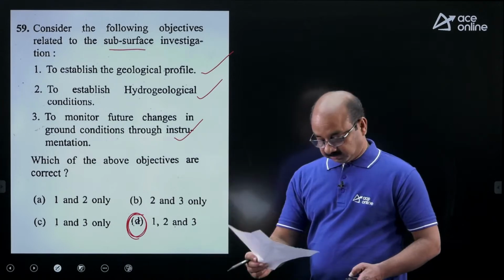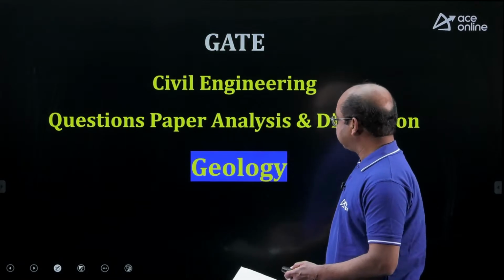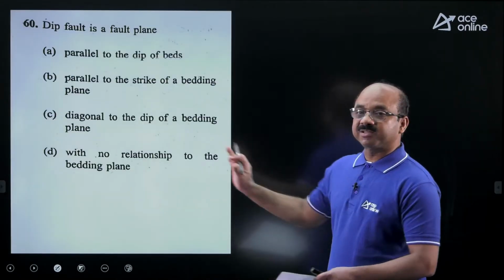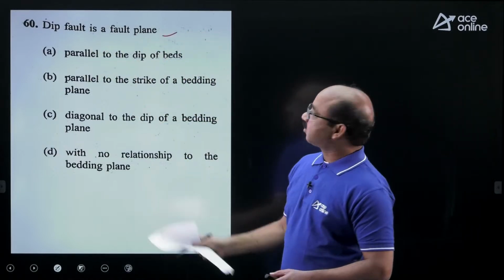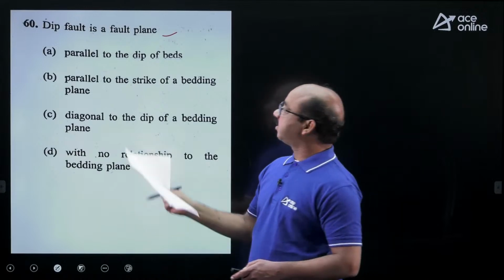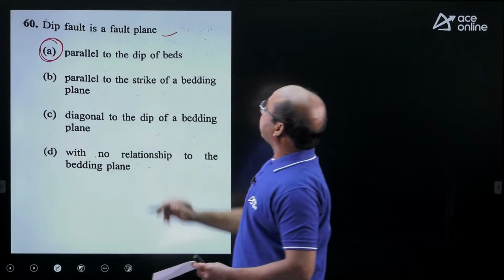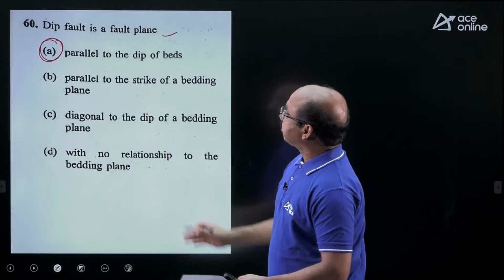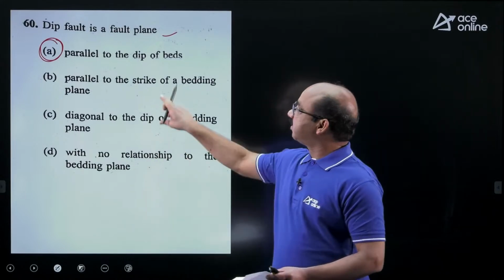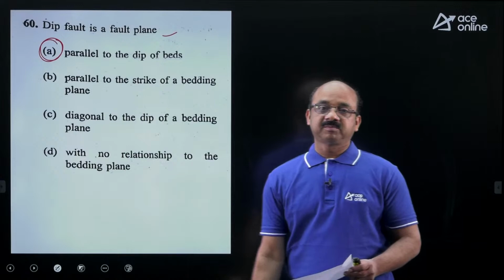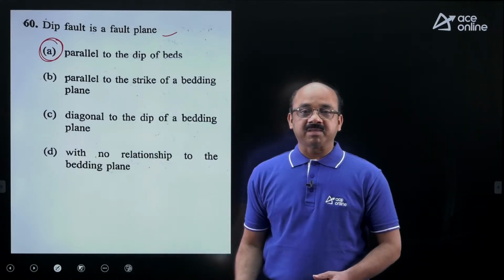Then we have a geology subject question. The dip fault is a fault plane, a standard definition you may have come across in the geology subject. So the answer is going to be A, parallel to the dip of the beds. So these are the questions, totally 15 questions. 14 of them are in the GT subject and this is one on the geology subject. I wish you all good luck. My colleague faculty will come and take up the rest of the subjects one by one.